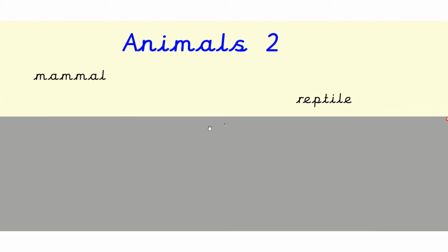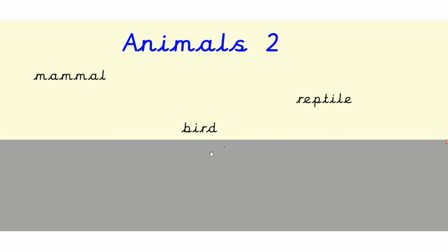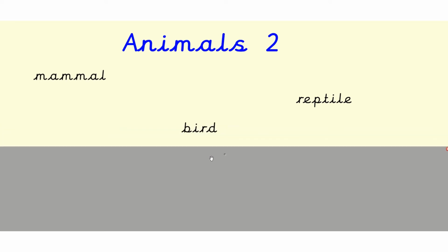How about reptile? That was a bit tricky for some children in the autumn term. A reptile lives in water and on land. It lays its eggs on land. And a reptile has a thick, scaly skin. Bird. A bird has feathers and wings. Most birds can fly and they lay eggs.